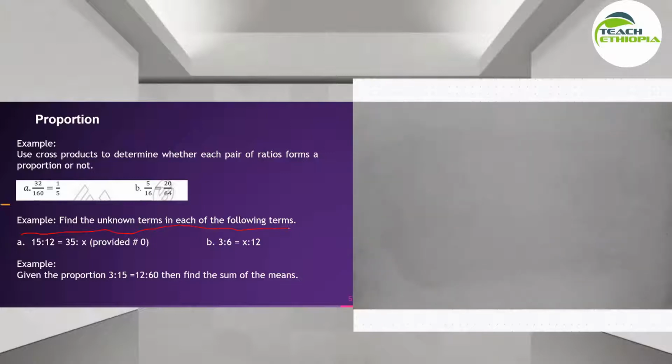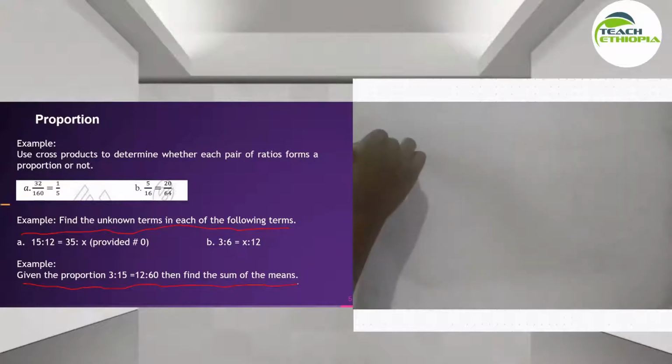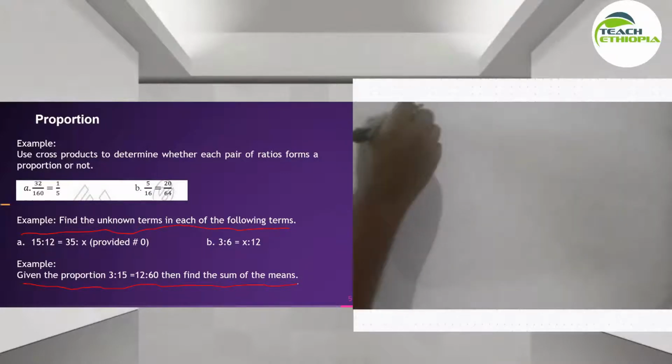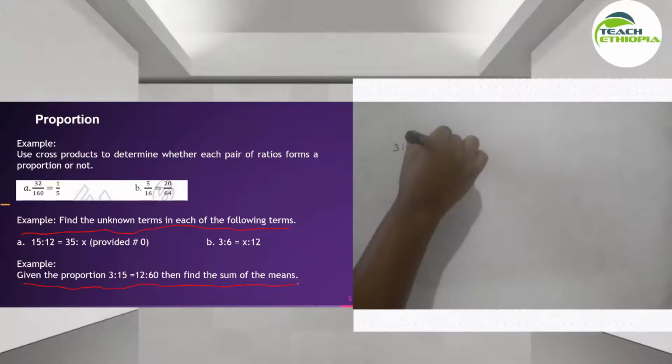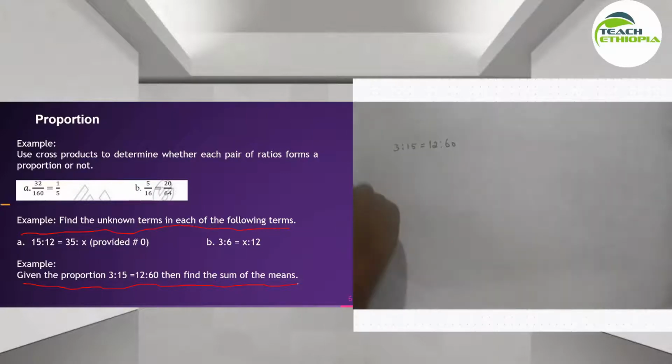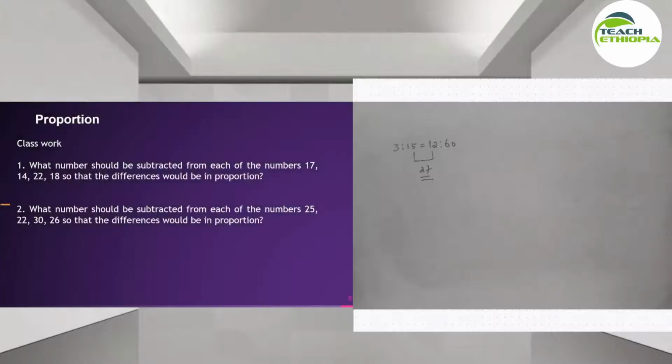እሺ, example ለመጨረሻው example which is a given proportion is given that find the sum of the means ይላል። ስለዚህ 3 ratio 15 is equal to 20 ratio 12, right? So the sum of the means ማለት the middle terms. This is going to be 27. So the sum of the means will be 27 ይሆናል ማለት ነው. Okay.